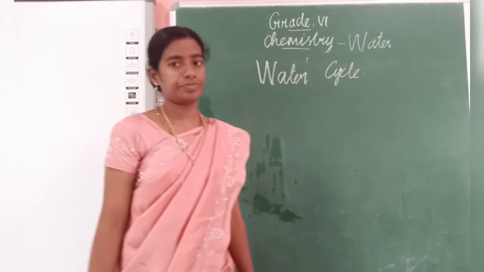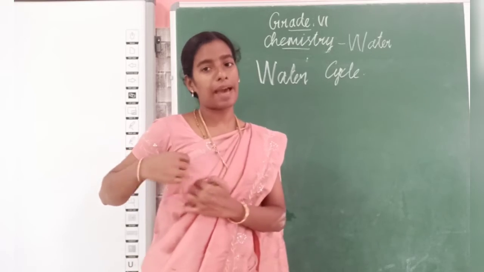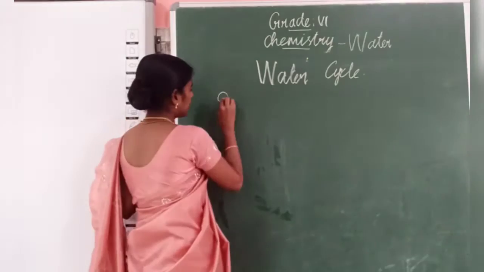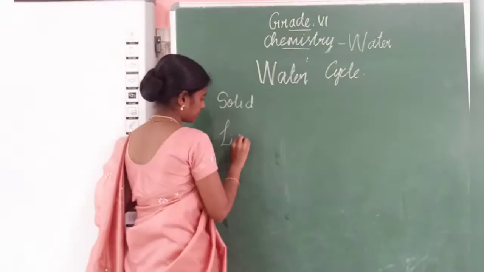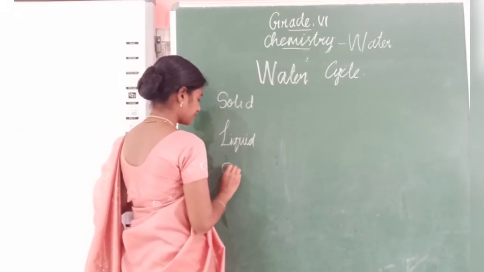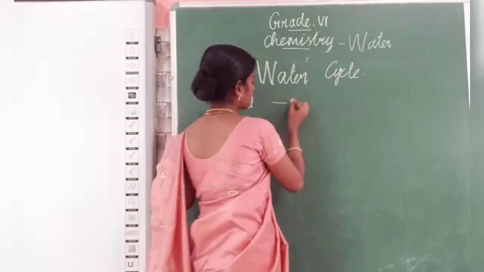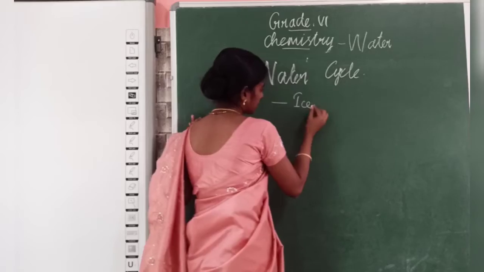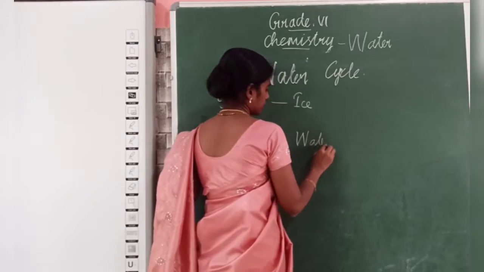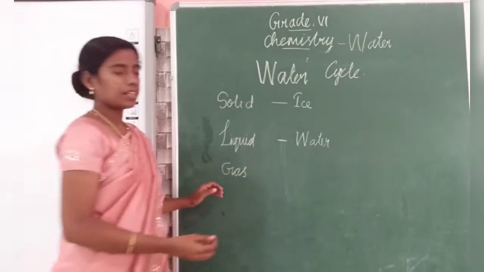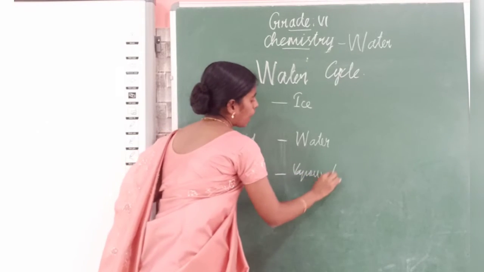Consider water. Water can exist in all the three states of matter, that is solid, liquid and gas. Say one example for solid state of water, ice. Then liquid, it is water. Then gaseous state, we can say vapors or clouds.